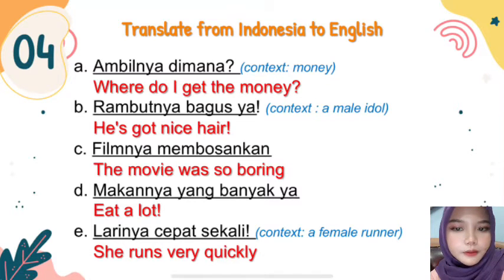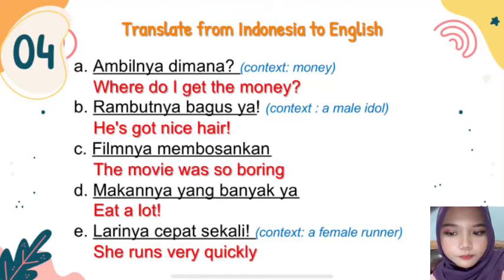For example, ambilnya di mana? For me, she said for me, or he said for me, or for someone else. So in English, it will be, where do I get the money? Where do I, me, take the money or get the money?